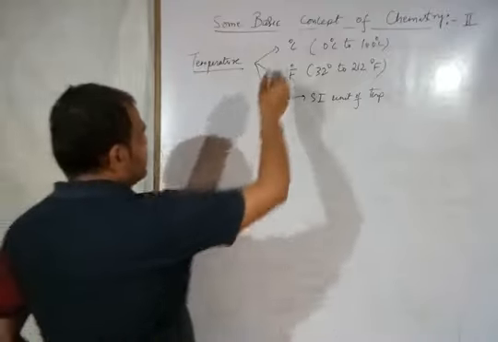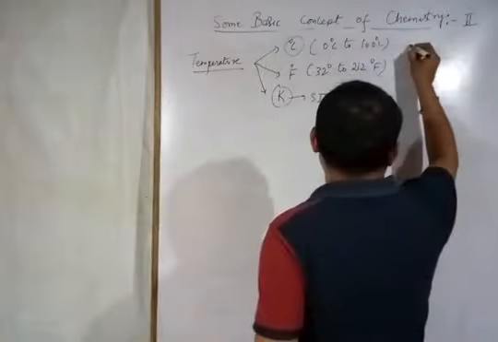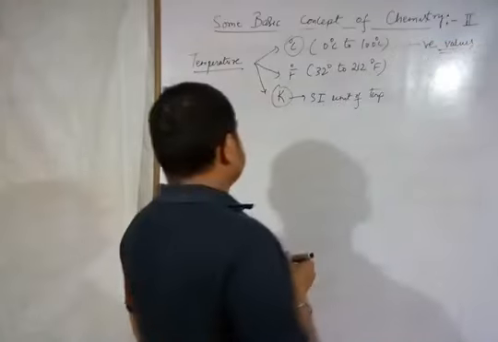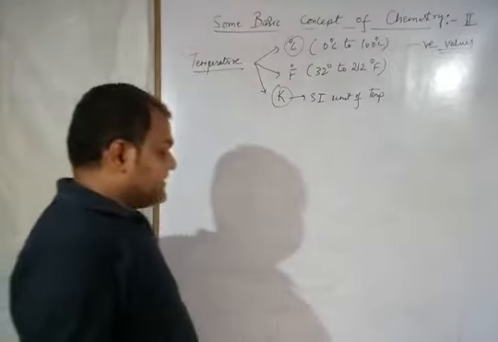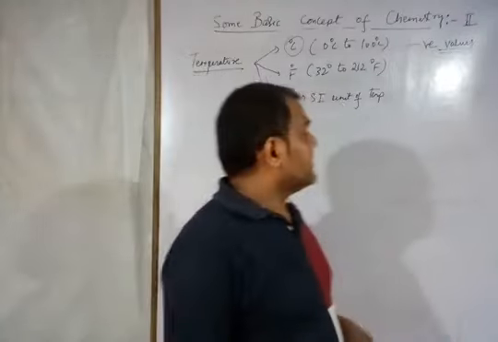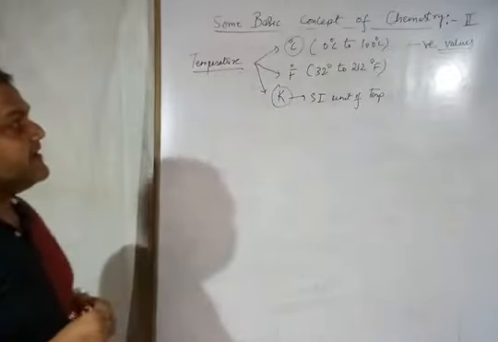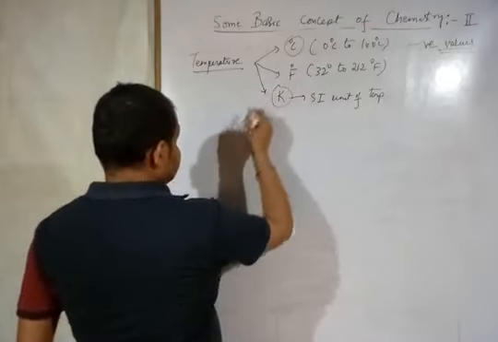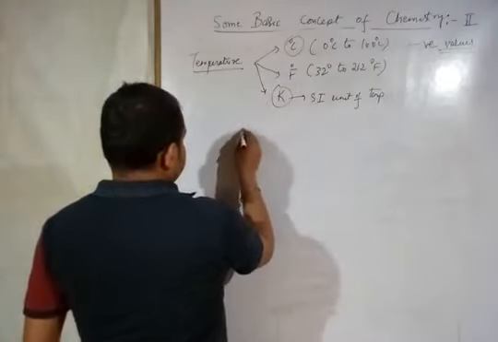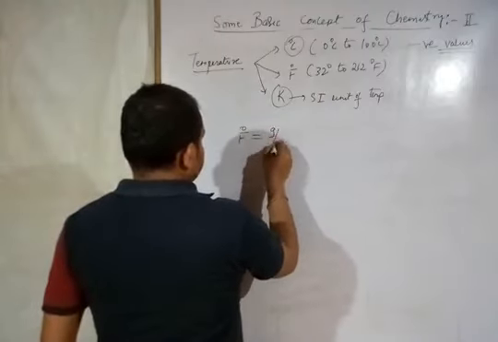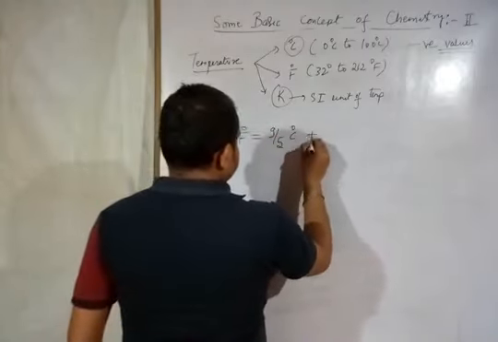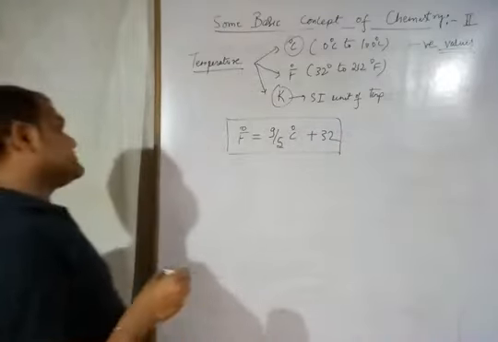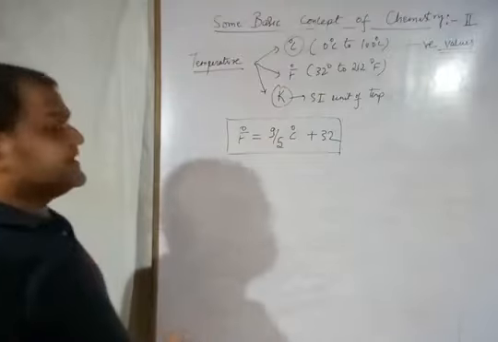About degree Celsius, this is important. It also shows the negative value of temperature. Negative value means by the degree Celsius scale, we can express the negative value of temperature also, and we can convert these three scales with each other with the help of formulas. Suppose you want to convert Fahrenheit to Celsius or Celsius to Fahrenheit. So there is a formula: degree Fahrenheit is equal to 9 by 5 degree Celsius plus 32. By this formula, you can interconvert degree Celsius to Fahrenheit or Fahrenheit to degree Celsius.